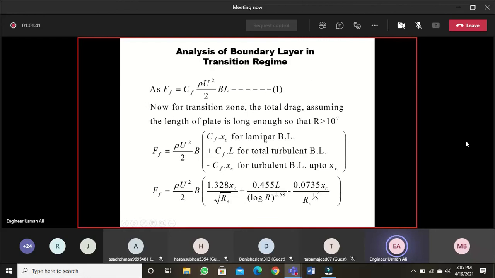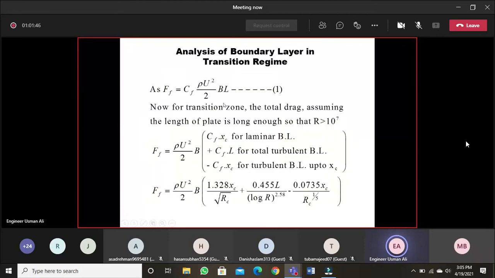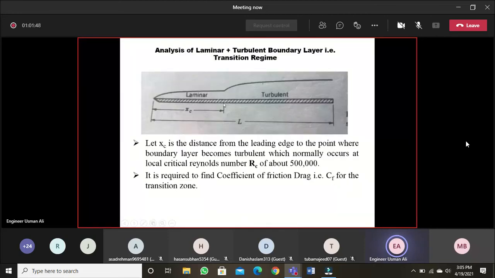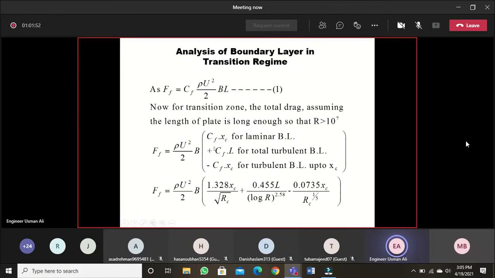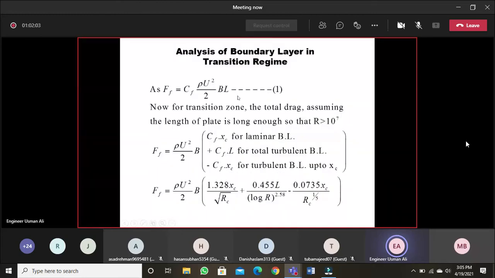तो XC distance तक जो है वो laminar boundary layer का part आएगा. Then assuming that on the entire length the turbulent boundary layer exists, it will be CF into L for the total turbulent boundary layer. But actually it is not total, it starts from distance xc. Up to xc it is not turbulent boundary layer, so we have to subtract it: minus CF into xc for turbulent boundary layer up to xc. So this is the combined friction drag